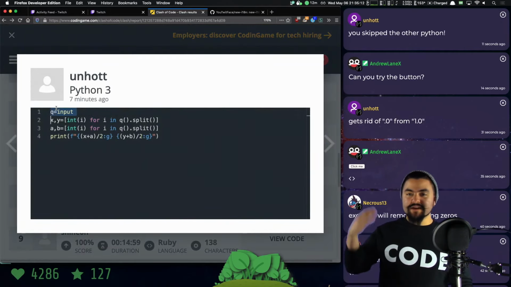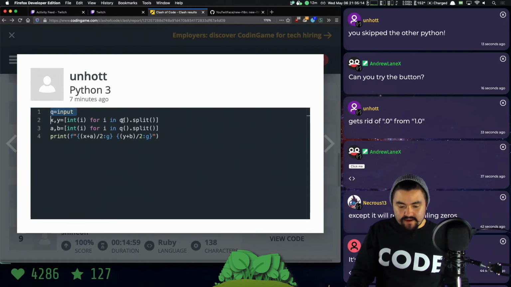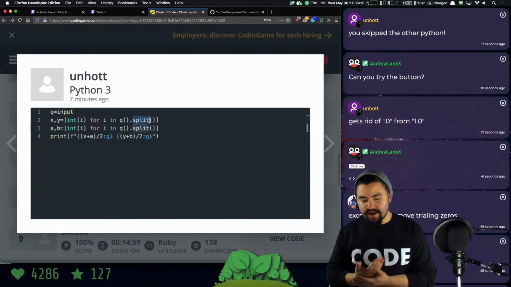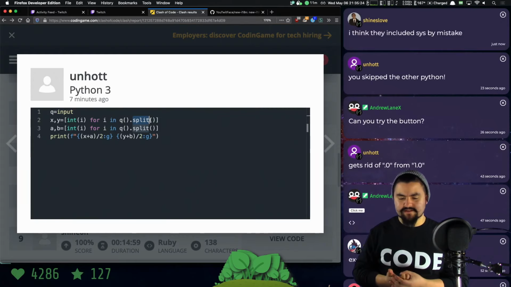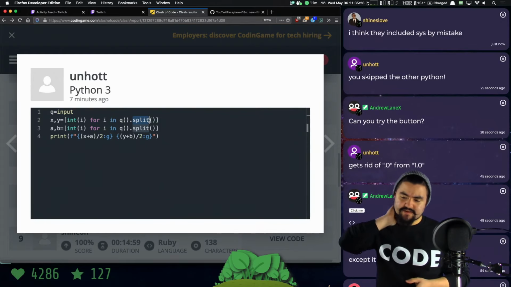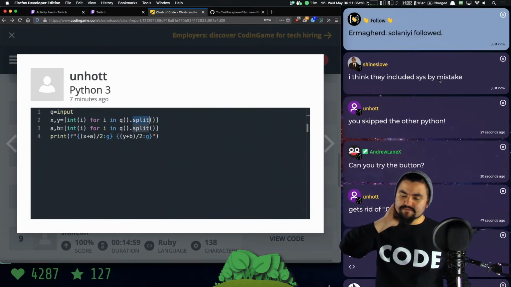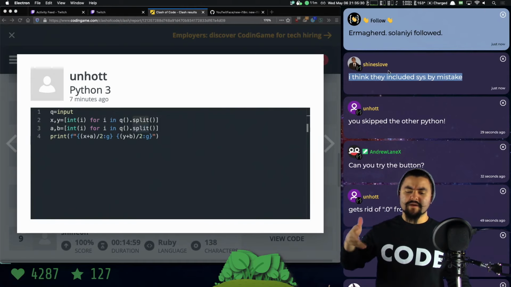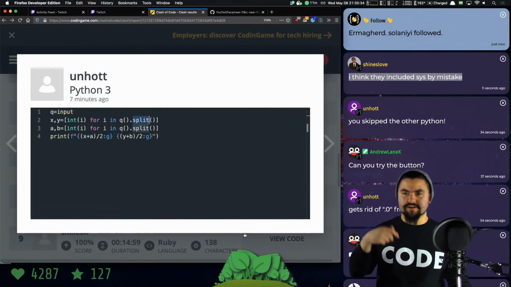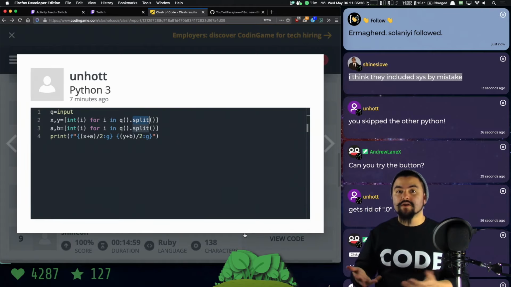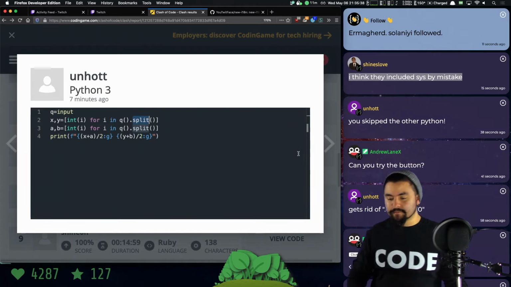All right. We're reassigning the input function to Q, invoking it and splitting it. And yeah, this is super interesting to me that in Python, string split automatically splits on space, whereas in JavaScript you have to pass in a space. I think they included sys by mistake. It might have been unhot, or who's the other person? You can let me know if the solution. Sometimes they give you code, but you technically can remove some of that code.